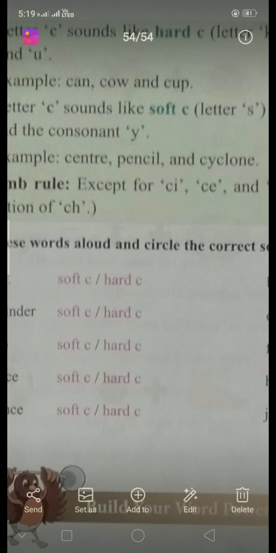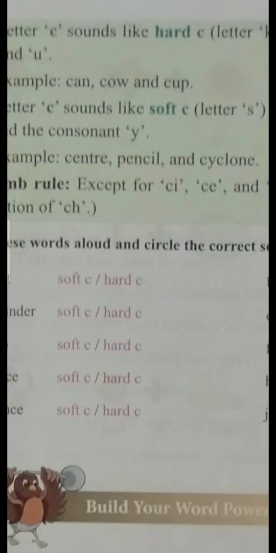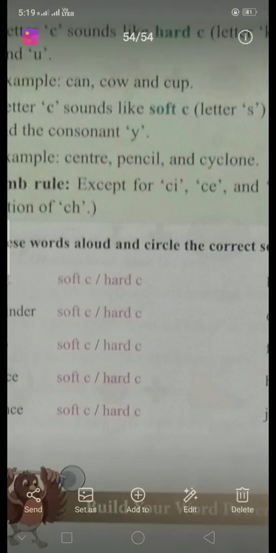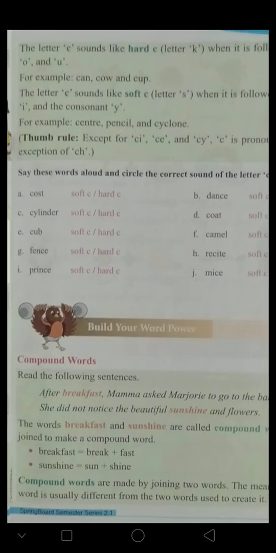Why? Because in pencil, this C is followed by the vowel I. And in cyclone, the first C is followed by the consonant Y. So it is pronounced as S.